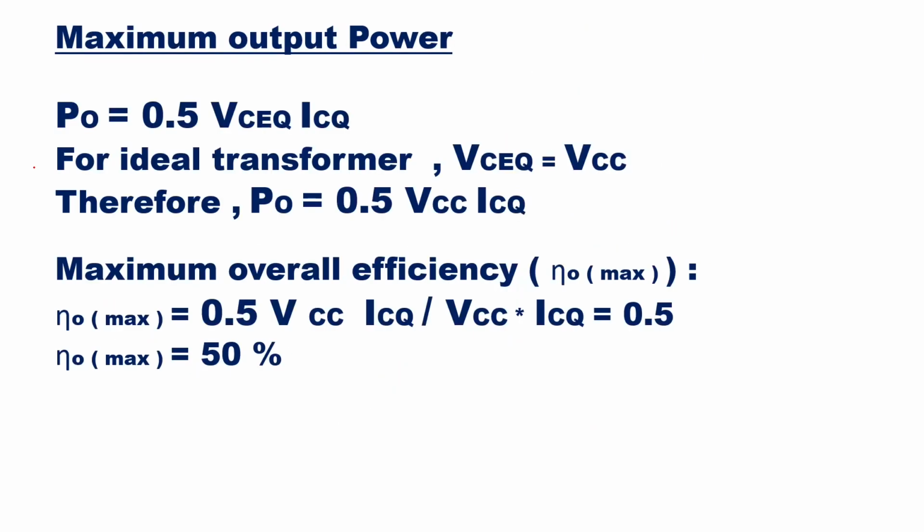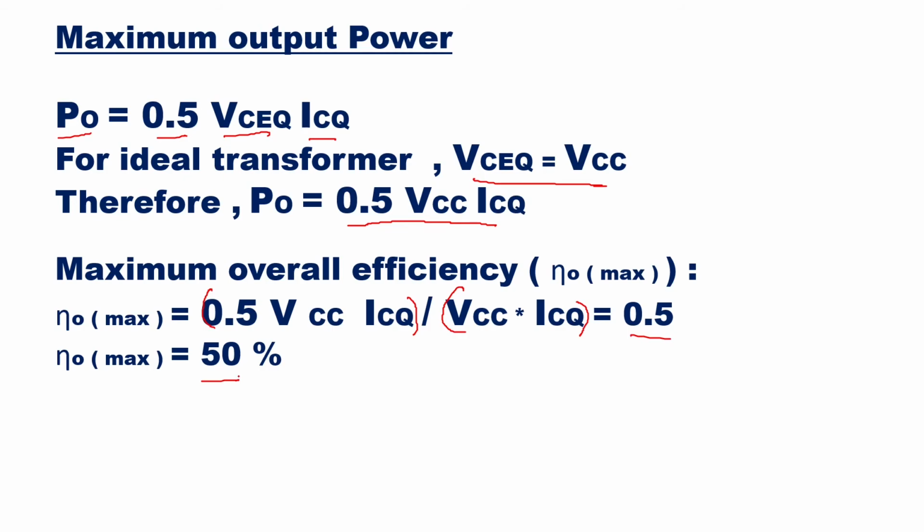So here if you see the output power equation, P naught is given as 0.5 into VCEQ into ICQ. For ideal transformer, VCEQ is equal to VCC. Therefore, P naught will be equal to 0.5 into VCC into ICQ. So maximum overall efficiency will be equal to 0.5 VCC ICQ upon VCC into ICQ. So VCC into ICQ will get cut and 0.5 will remain, which is nothing but 50%.